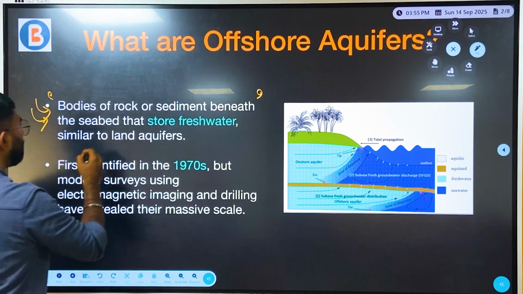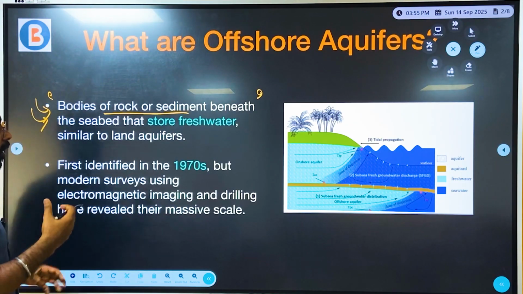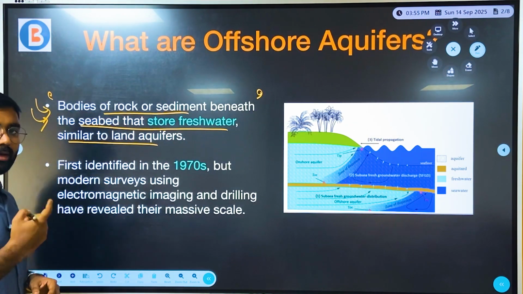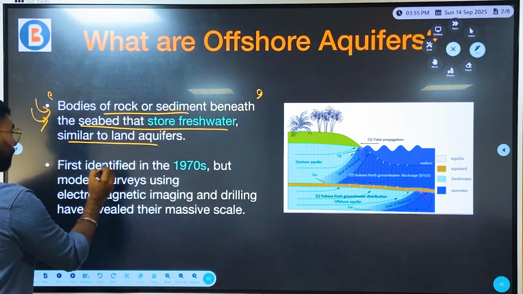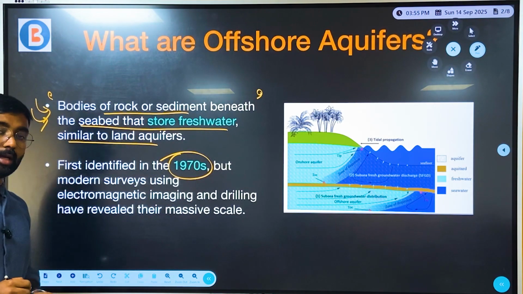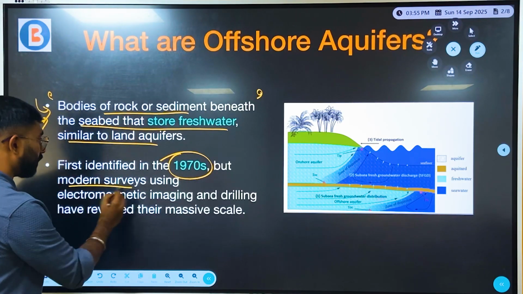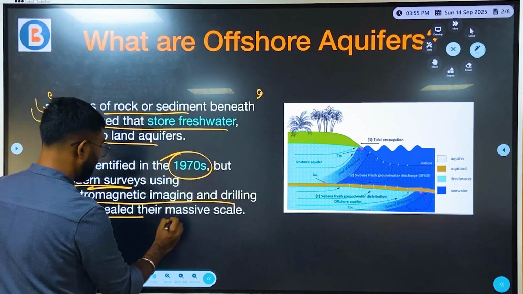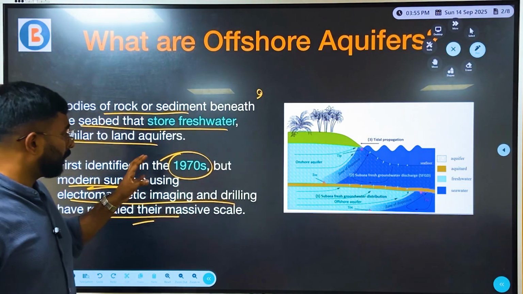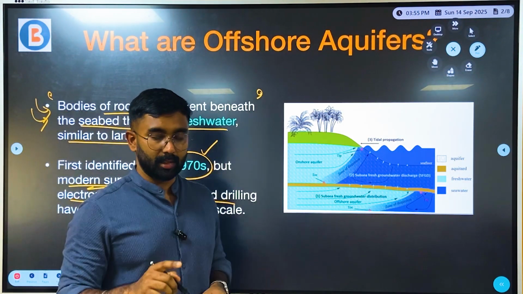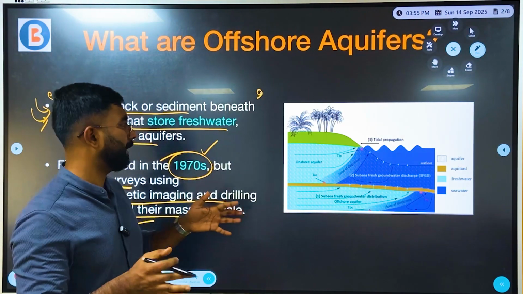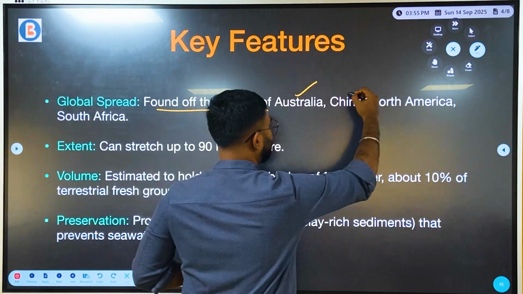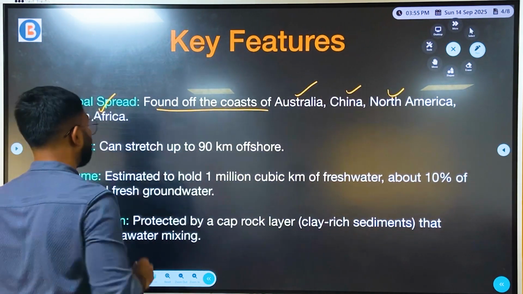Coming back to the definition, offshore aquifers are bodies of rock or sediment beneath the seabed that store fresh water, similar to land aquifers, as we discussed. It was first identified in the 1970s, but modern surveys using electromagnetic imaging and drilling have revealed their massive scale. It was discovered in the 1970s, and even today it is being discovered in a few places. It is found off the coast of Australia, China, North America, and South Africa.